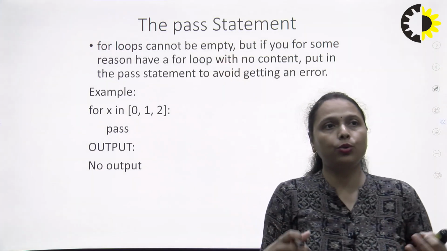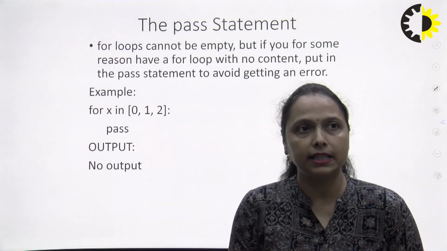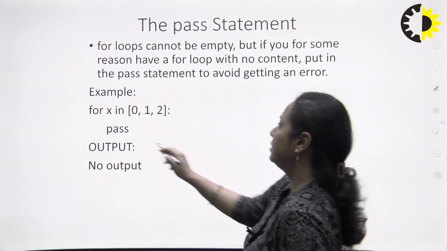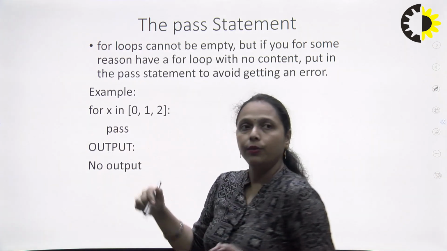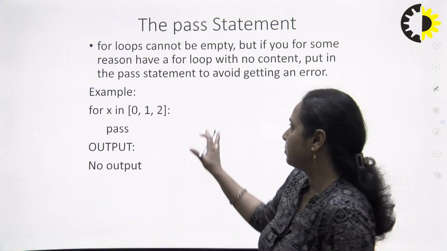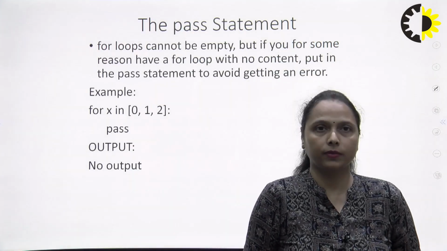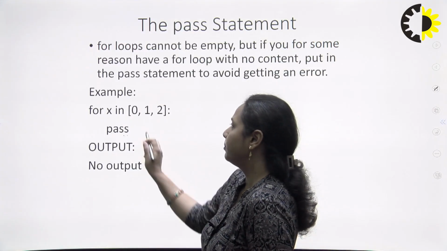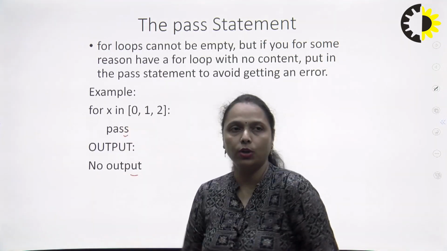If we want to create a loop which does not print any statement, we simply write the pass keyword. So if I write for x in 0, 1, 2, which means there is nothing to be printed over here with this particular true condition, we just simply pass the step. So simply a pass statement results in no output for this.